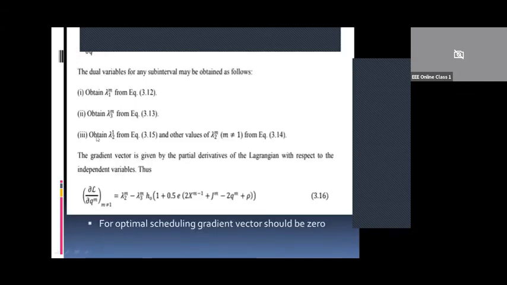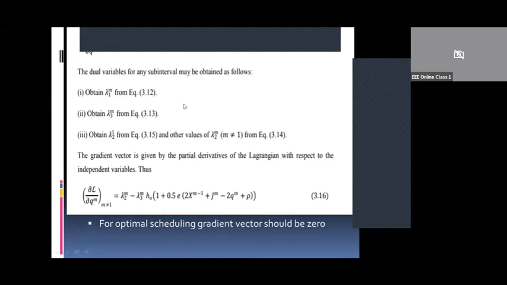After you make the partial differentiation equal to 0, you can substitute and you will get the value of lambda 3m. Then to obtain lambda 2m, you have to refer to equation 3.15, which uses lambda 1 and lambda 3. So after obtaining lambda 1 and lambda 3, you have to solve for lambda 2m from equation 3.15.